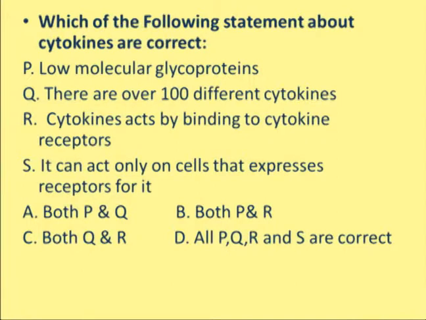Actually, all of these options are right, because cytokines are low molecular weight glycoproteins which act by binding to cytokine receptors, and those receptors are present only on the cells on which a particular cytokine will act. And we know there are more than 100 different kinds of cytokines. These cytokines belong to different categories, for example interferons, interleukins, and tumor necrosis factors.